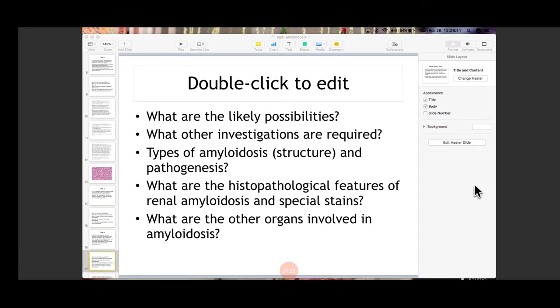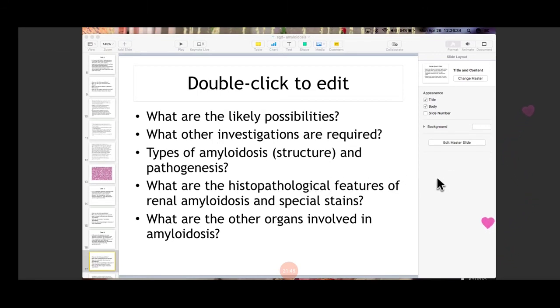This is again a case of amyloidosis. So what are the investigations required? Again, you are going to perform a biopsy followed by special stains for amyloid. Then what are the different types of amyloidosis? Mainly primary and secondary amyloidosis and their pathogenesis. I'm going to show you in a picture that you should know.